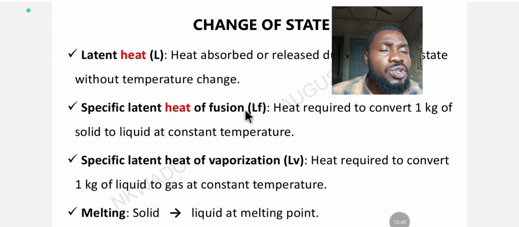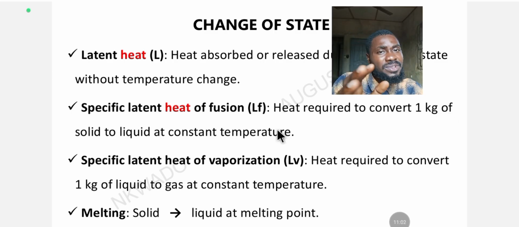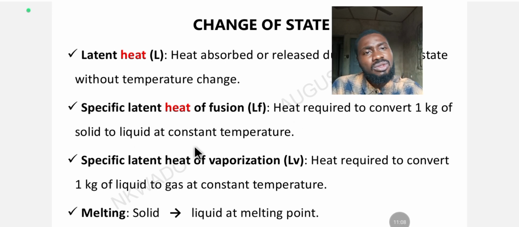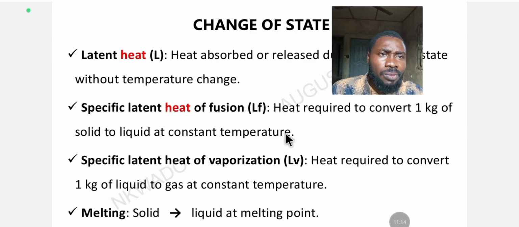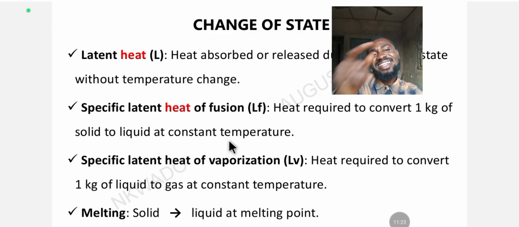Specific latent heat of fusion, LF. And what is specific latent heat of fusion? It is the heat required to convert 1 kilogram. Remember, anywhere you hear specific, just know that 1 kilogram is involved. Specific latent heat of fusion is the heat required to convert 1 kilogram of solid to liquid at constant temperature. So the heat required to convert 1 kilogram of a substance from solid to liquid, to its melting point, is the specific latent heat of fusion.